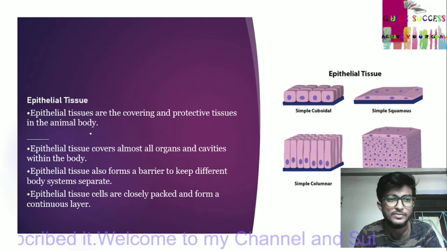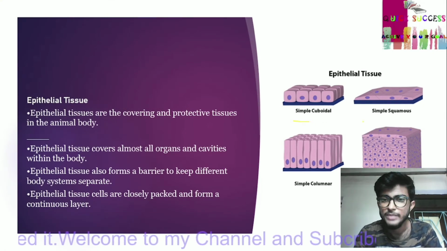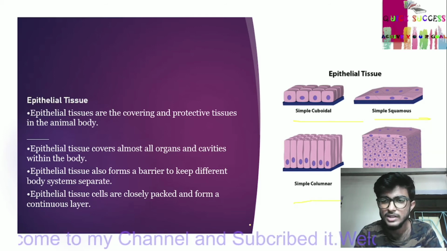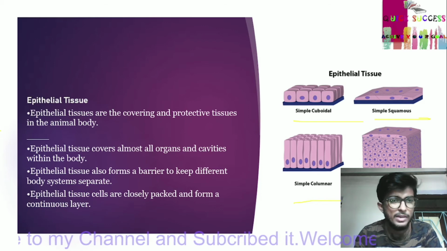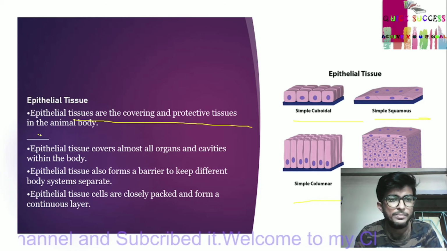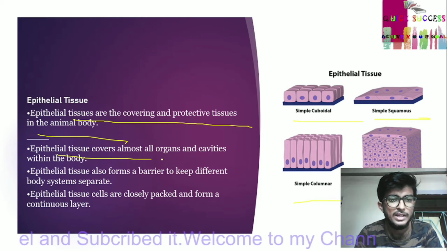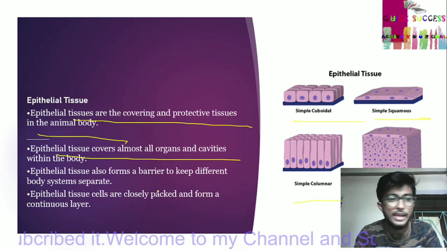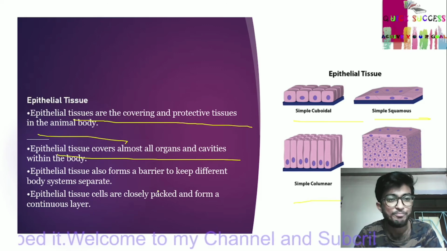Epithelial tissue is of 4 types: simple cuboidal, simple squamous, simple columnar and stratified squamous. Epithelial tissue is covering and protective in the animal body. It covers almost all organs and cavities within the body.